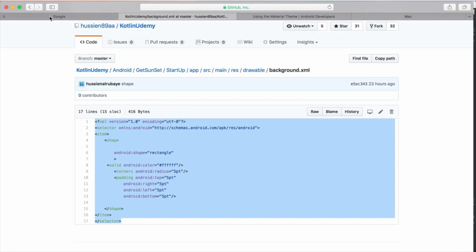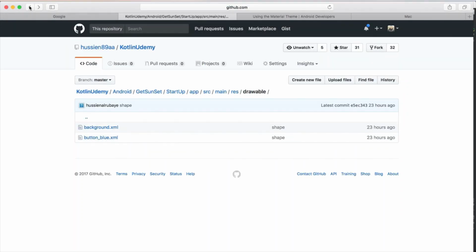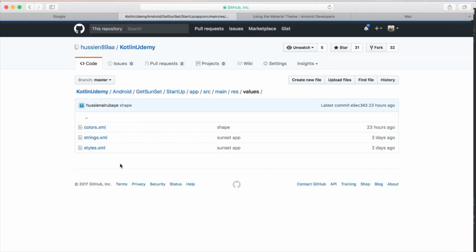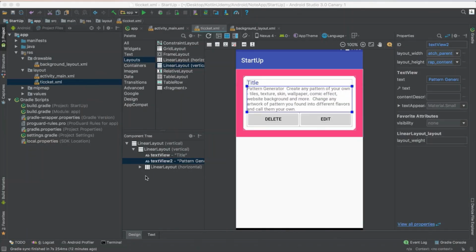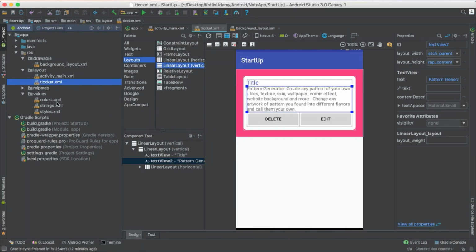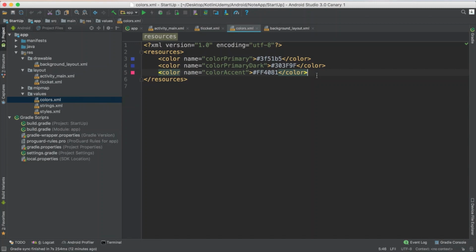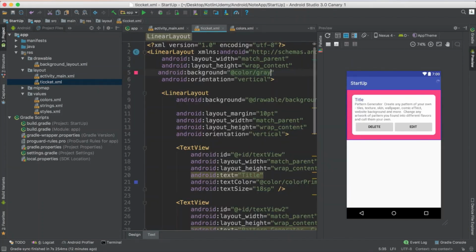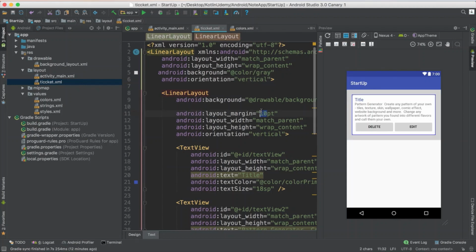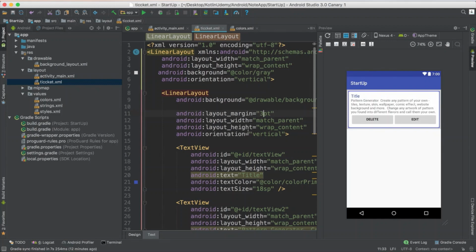That I already did this color before, and we already bolded, which is here in values. If you remember in colors, we just have this color gray. Gray would help us to get the gray color. So let me just add that gray color here, and after I added it here, take it, this is gray, and apply it on this ticket. So I say, hey, I want this one to take Android gray. So looking back here, this is too much, 10. If I just say 3 from all sides will be good.